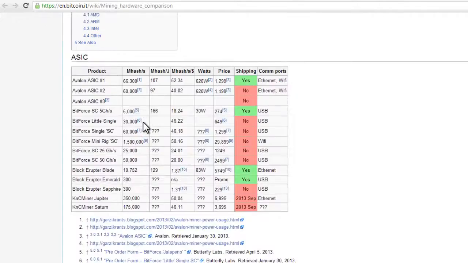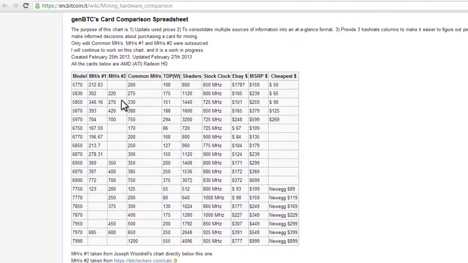So we can scroll down here a little bit, and it'll give you AMD ATI Radeon graphics cards. Here is the model number, and it will tell you the mega hashes. So you can kind of guesstimate what your mega hash number will be based on which graphics card you have or which graphics card you want to purchase. Now, mind you, you can plug in more than one graphics card to your computer. But in order to do that, you need to make sure that you have enough power. So let's just say you had two 5970s running at 704 mega hashes per second times 2, that's 1408.